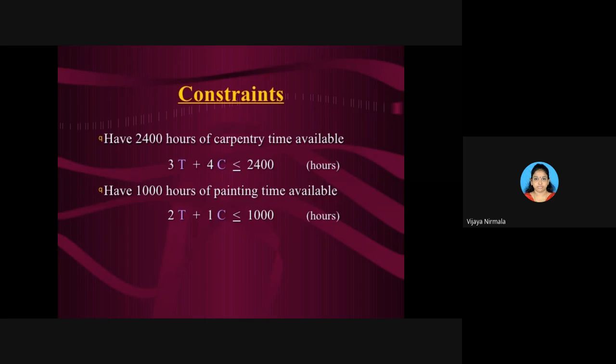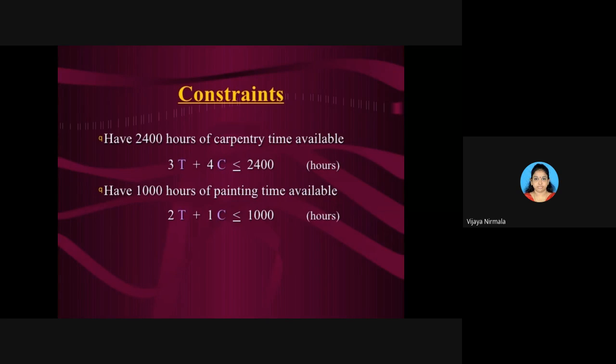After this, what do you have to write? Constraints. To write the constraints, see how many hours are available for carpentry. Carpentry time available is how much? 2,400. And how much time will it take to prepare a single table? 3 hours. And how many hours will it take to prepare a single chair?